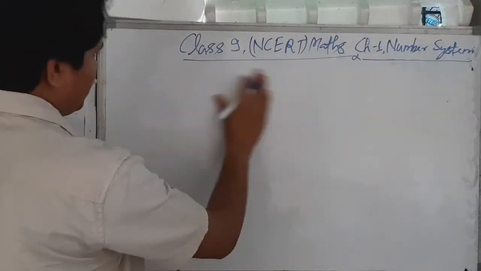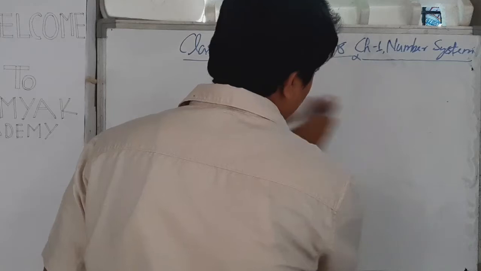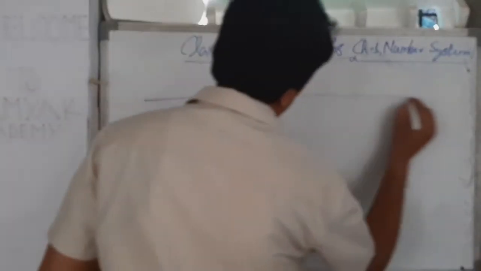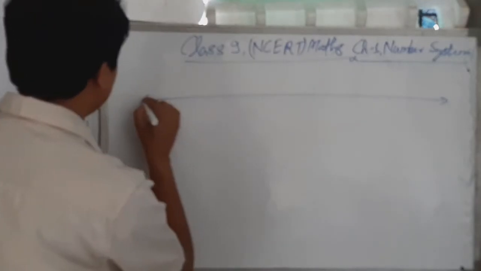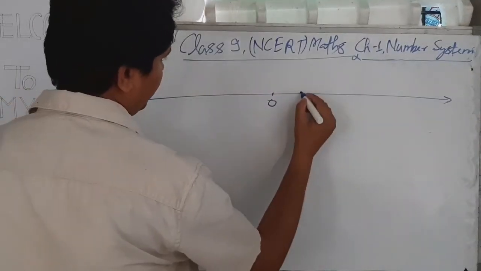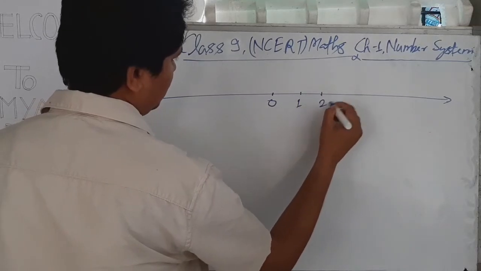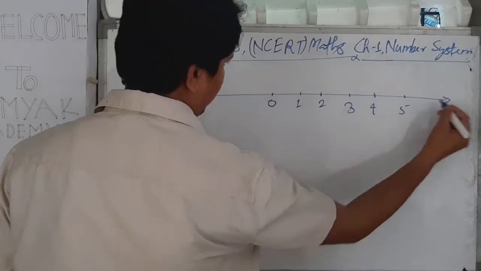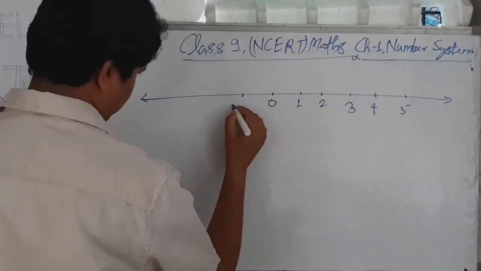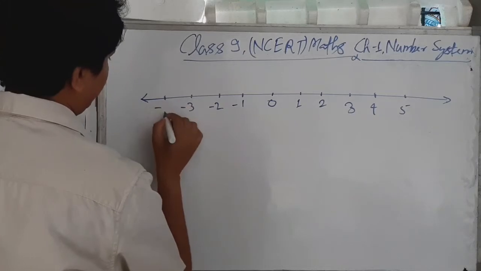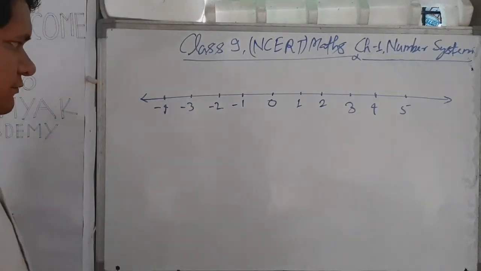If you talk about the number line, this is the number line, and here number 0, this is 1, 2, 3, 4, 5 and so on, and here -1, -2, -3, -4 and so on.